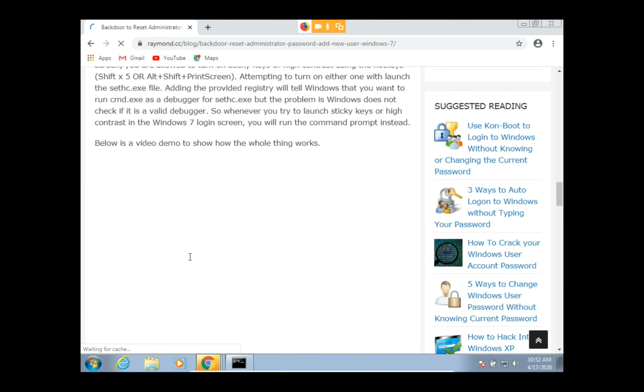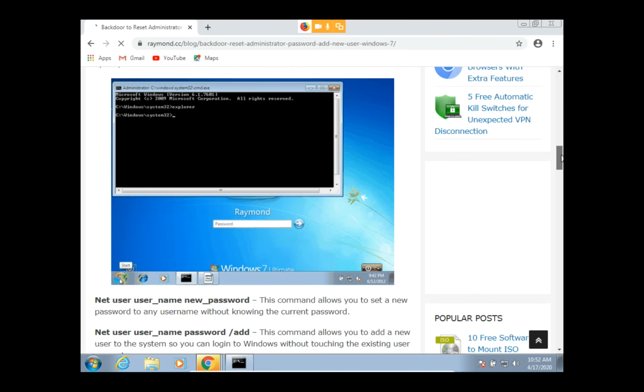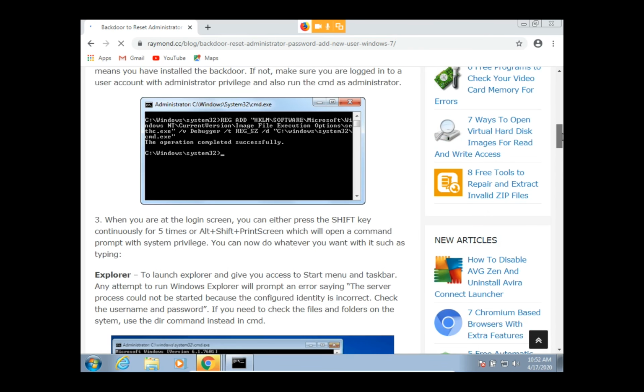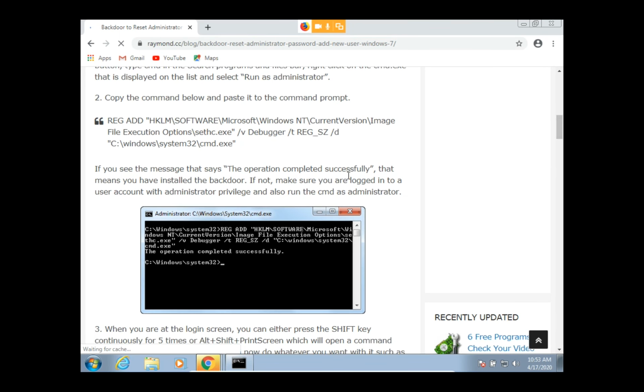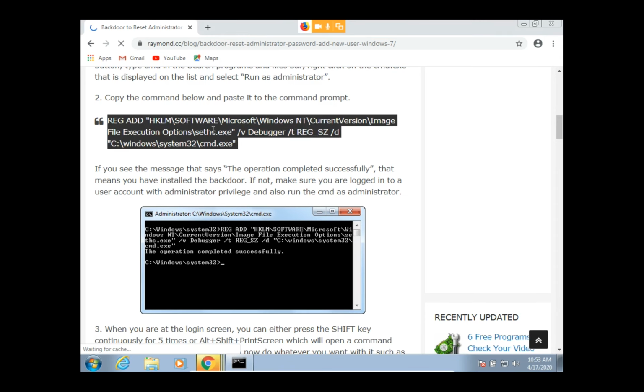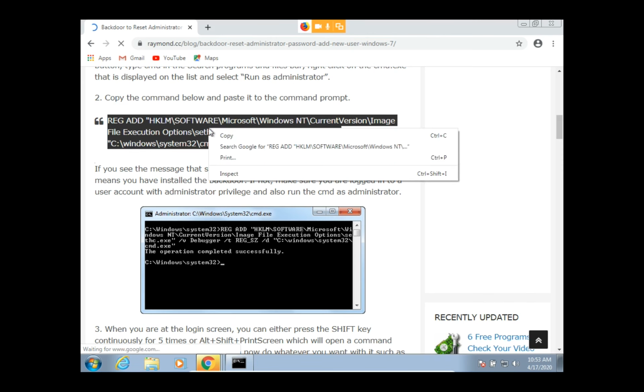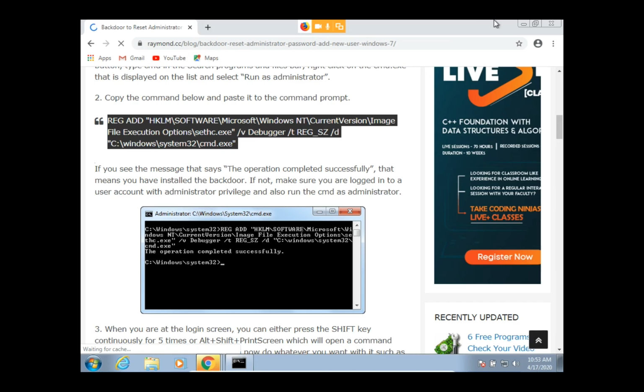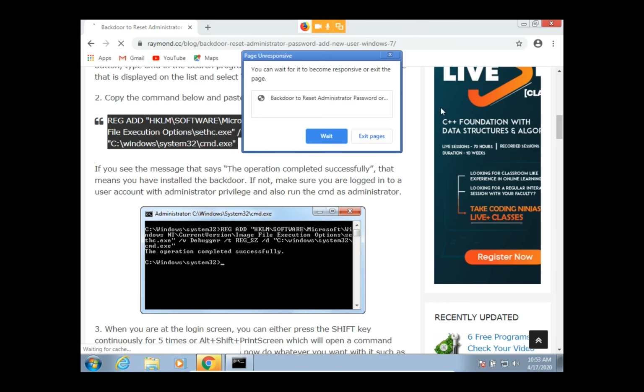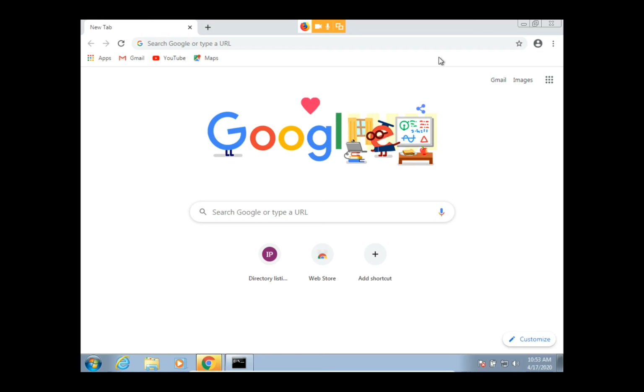first of all, it is opening. In VirtualBox it is very slow. Yeah, this one is the command. Okay, here I am copying this, Control C. Yeah, copy this, and after copying this I am closing this one. Yeah, close this one.